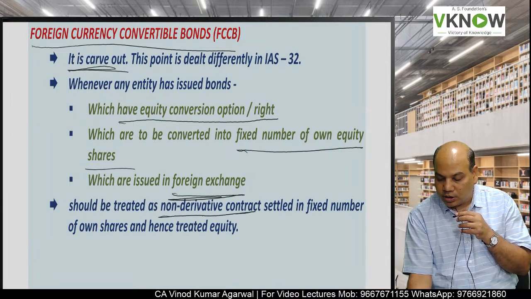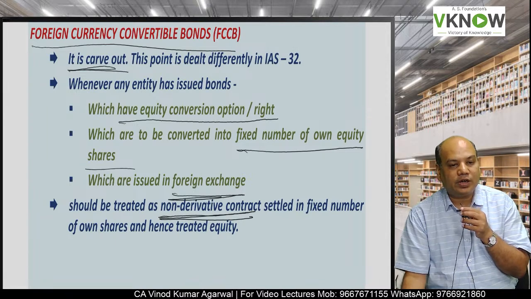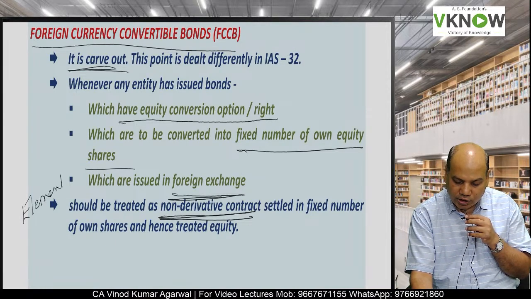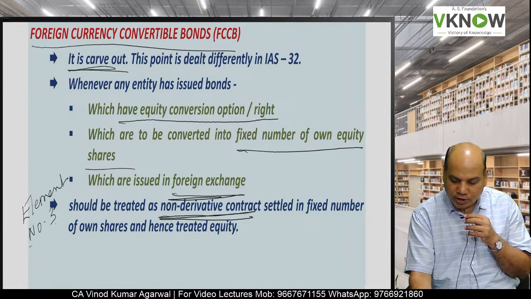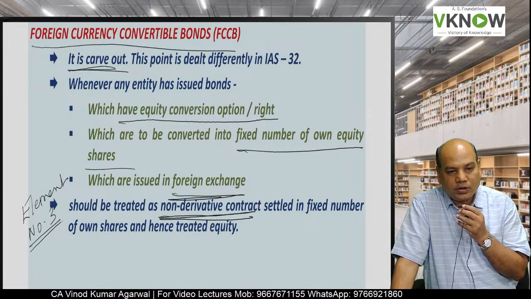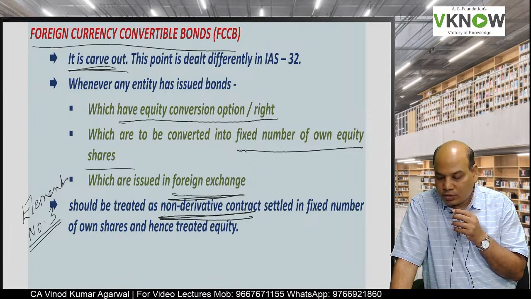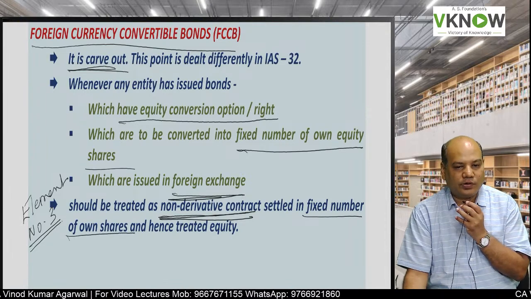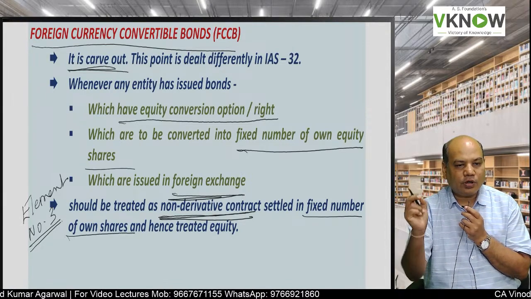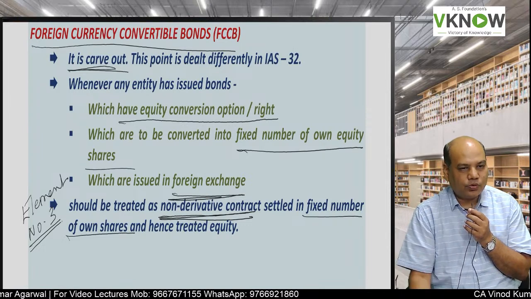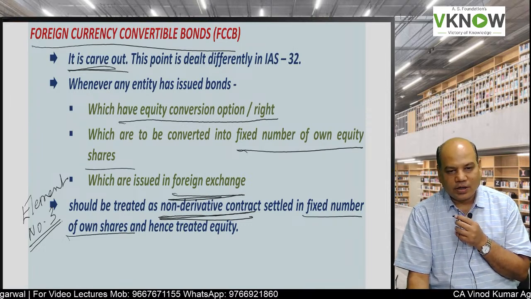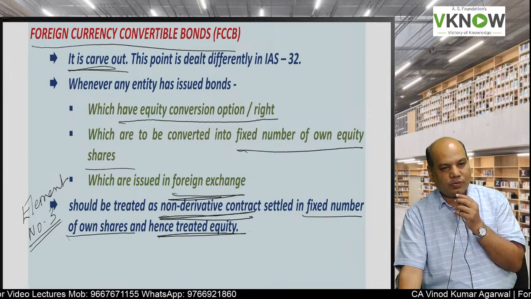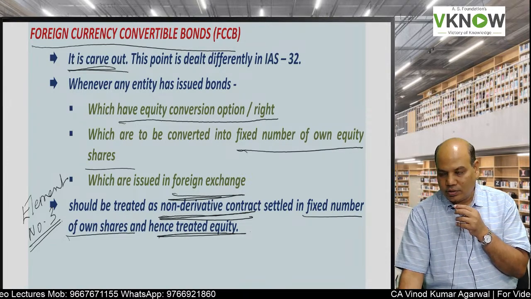So this will come under the definition of a non-derivative contract, element number 3 of financial liability as per Ind AS 32. It is a non-derivative contract which will be settled in a fixed number of own equity shares. If it is settled in a fixed number of own equity shares, then it is equity.